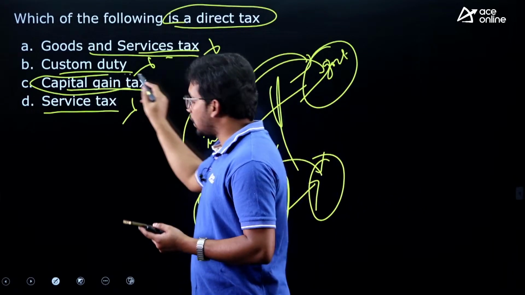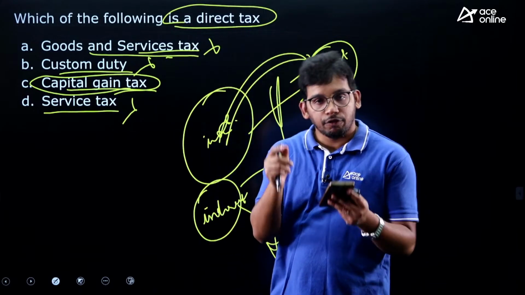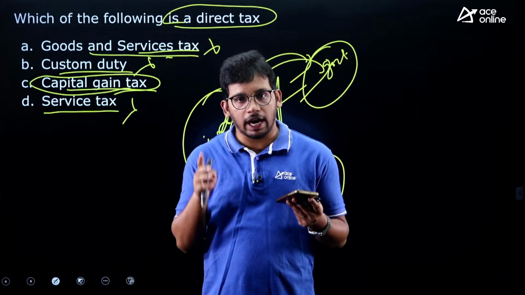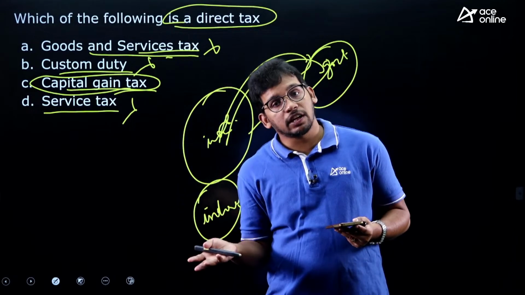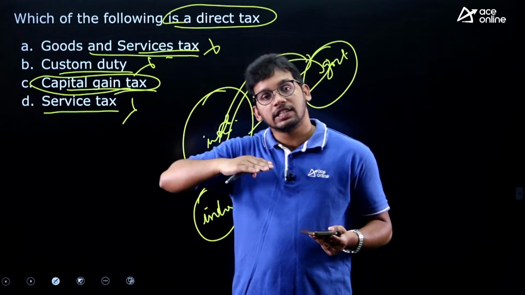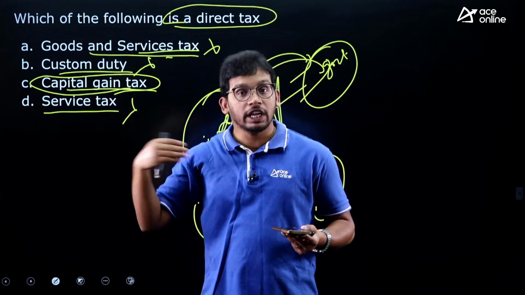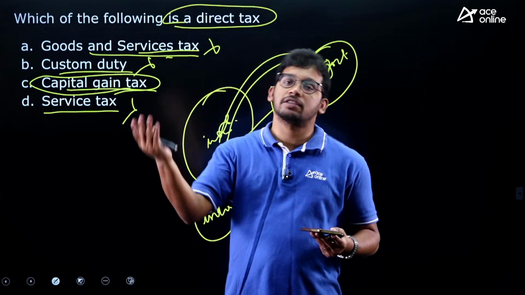But see, capital gain tax. Capital gain tax means if you are having an asset, I have bought the land this year with the cost of 10 lakh rupees. Next year, because of market demand, the land cost has increased from 10 lakhs to 1 crore. So I have gained 90 lakhs in this process. The land price has increased.